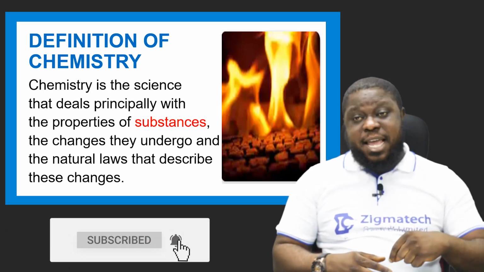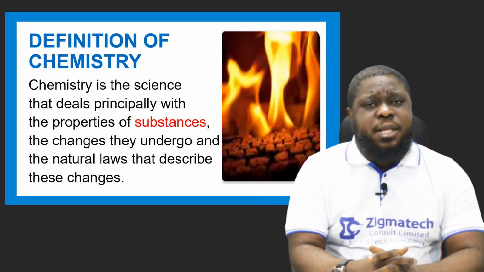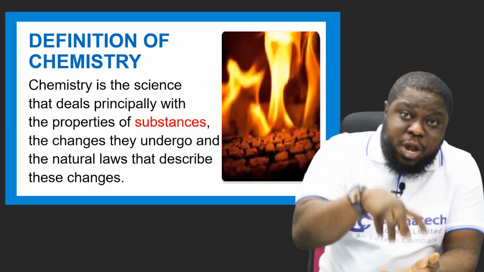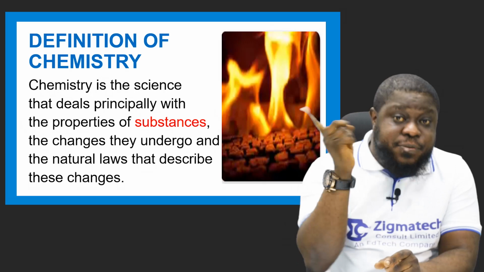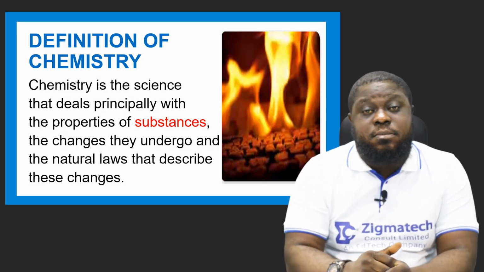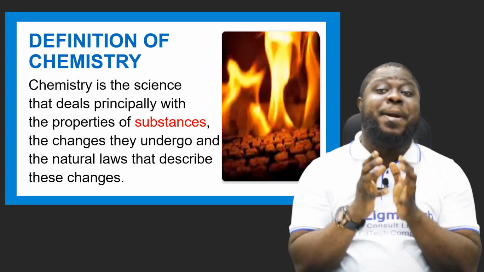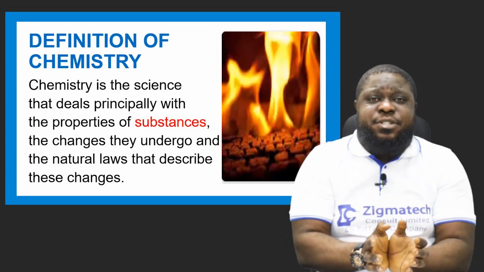Chemistry is the science. Some books and people will tell you that chemistry is a branch of science. It is not a branch. It is the science. It is the knowledge that you acquire from dealing with substances. Everything in life is a substance. So, chemistry is the science that deals principally with the properties of substances, the characteristics of substances.